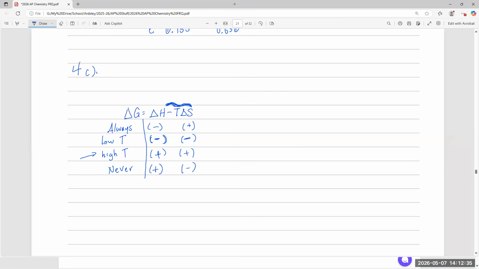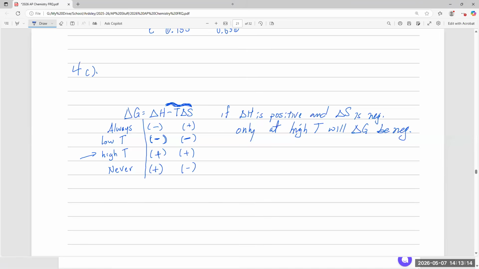All right, so what do we know? If delta H is positive and delta S is positive, only at high temperature will delta G be negative. All right, so let's go. The reaction is thermodynamically favorable, and so on. The student claims that the reaction must be endothermic because it is favorable only at high temperatures.